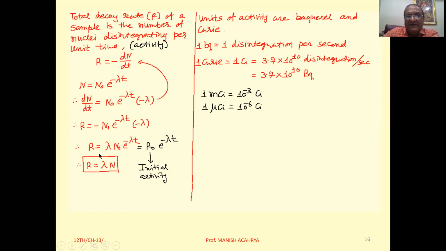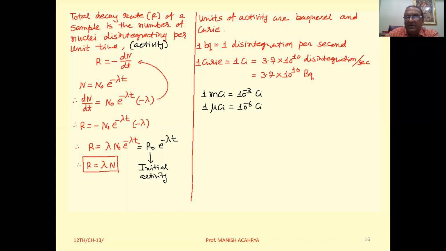So R equal to lambda N0 e raised to minus lambda t. Okay. But when we write N equal to N0 e raised to minus lambda t, then this N0 into e raised to minus lambda t we can replace by N. So R equal to lambda into N. Clear to all of you?